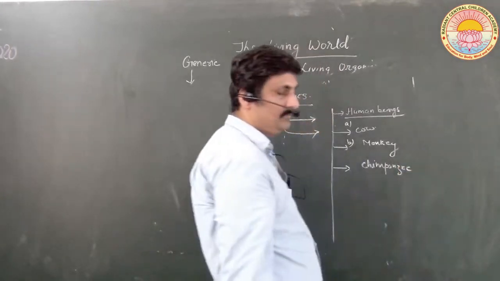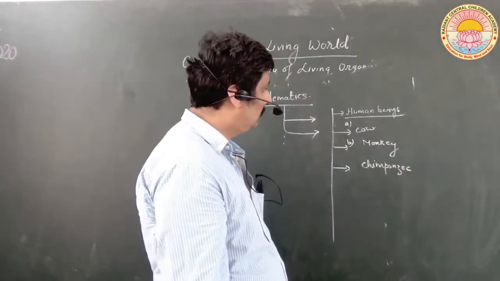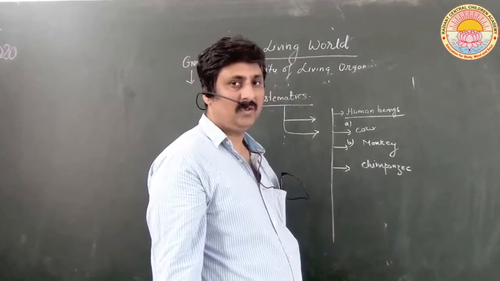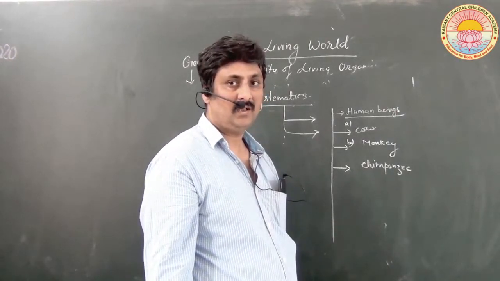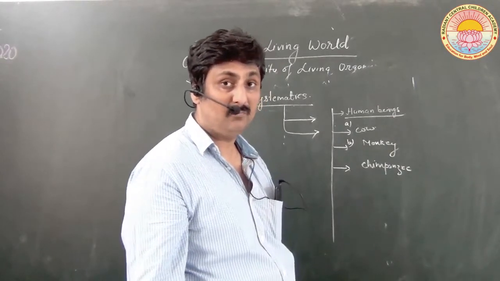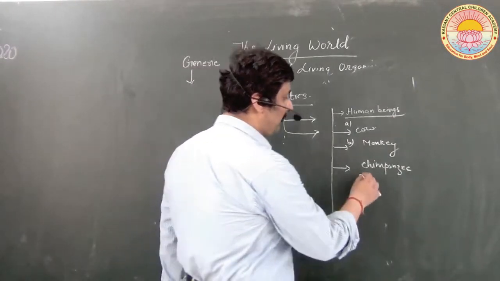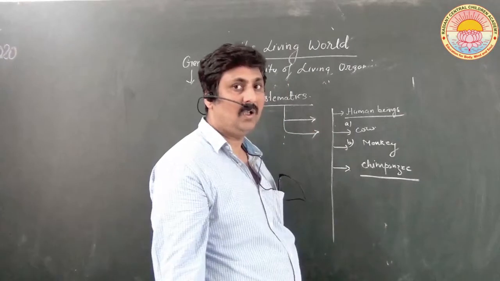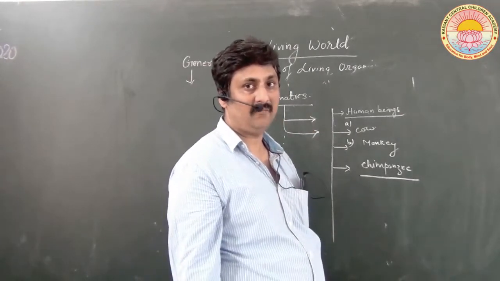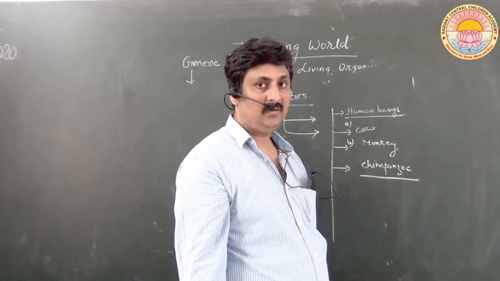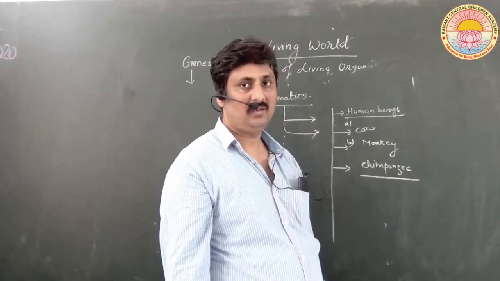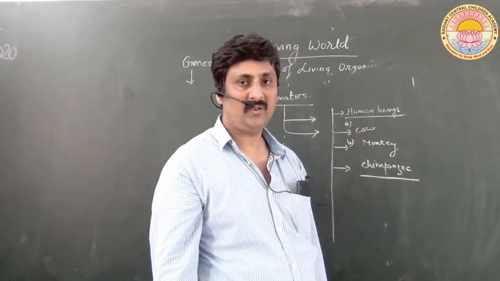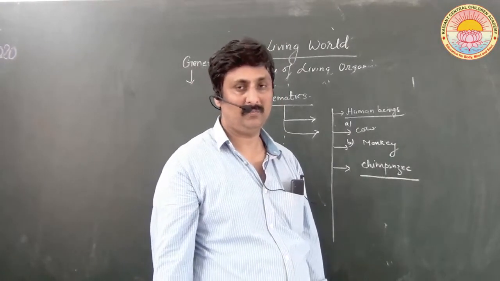What do you think? Which is closer to human beings? I think definitely most of you will say chimpanzee. Now, how will you be able to identify it? Though not completely, chimpanzees are morphologically very similar to human beings.